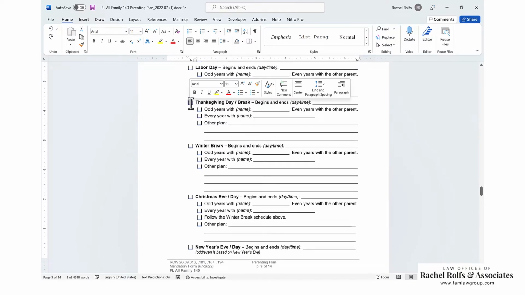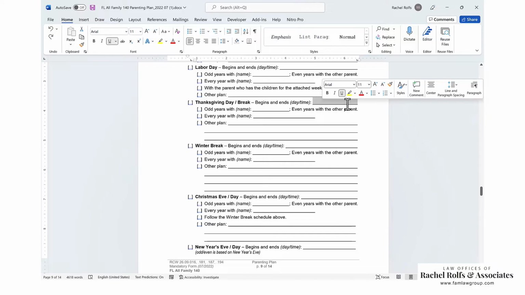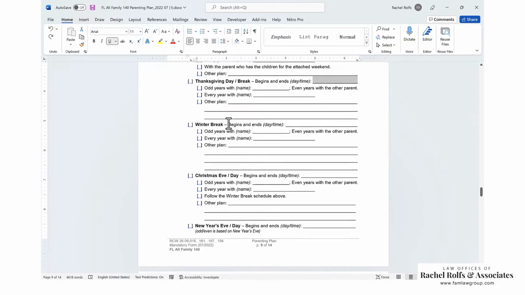Thanksgiving Day break, again, you're going to put when it begins and ends. You can do just Thanksgiving Day. You can do the whole break. You can do part of the break. You can do whatever you want. Okay, you've got options for odd years, even years, every years, or some other random plan.